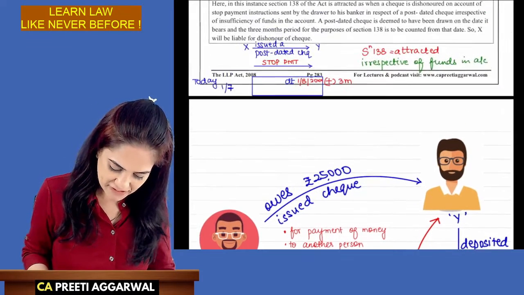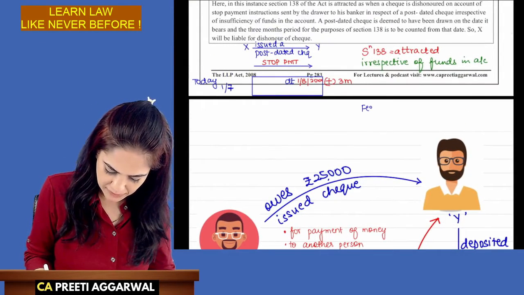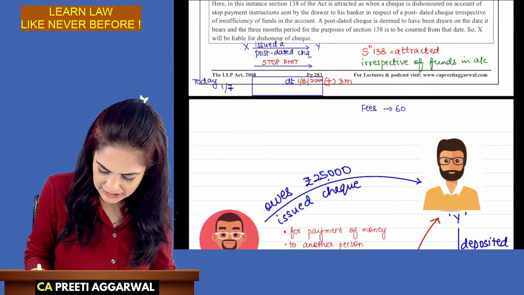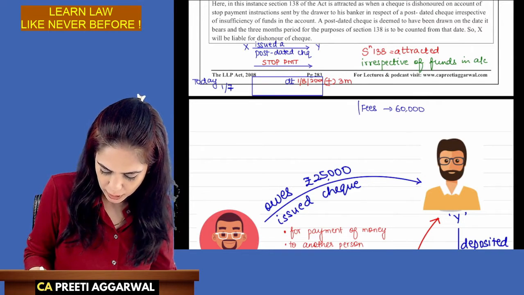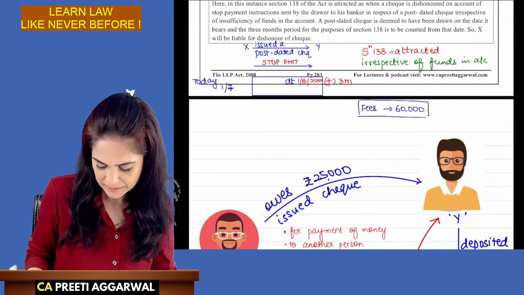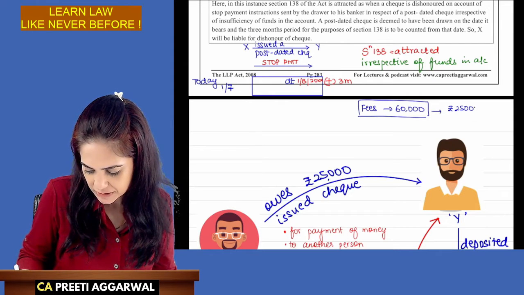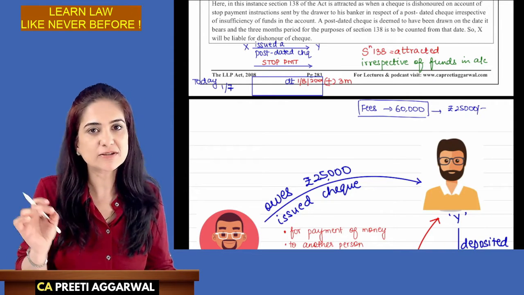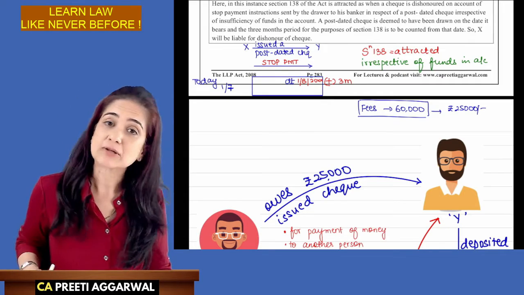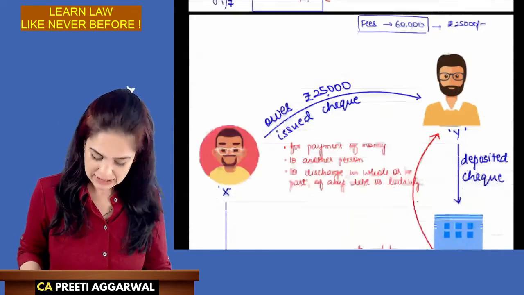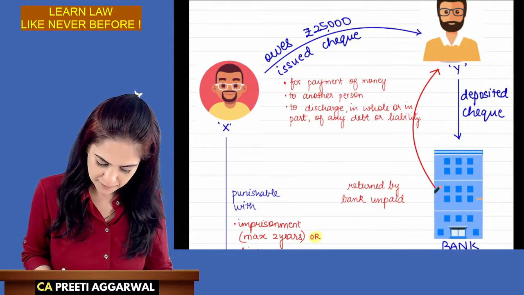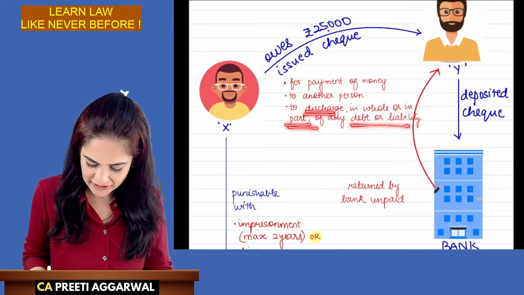The total fees that was payable to me was, let's say, 60,000 rupees. All subjects, 60,000 rupees. The first installment is for 25,000. So your dad gave a check for 25,000. Now that 25,000 is in discharge of part of any debt or liability.